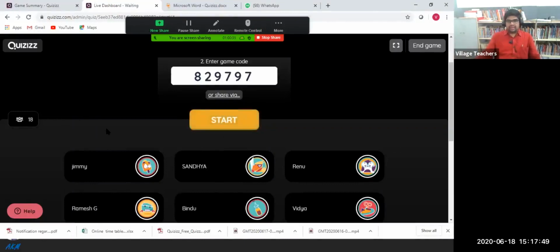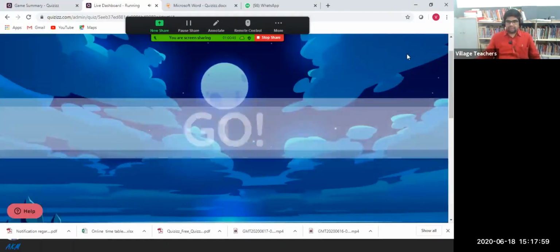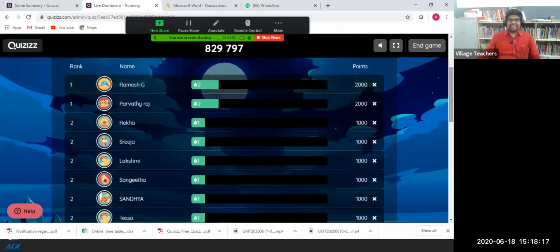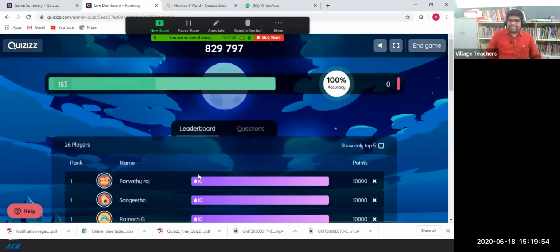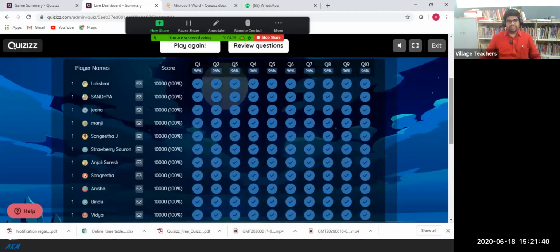Okay, total 18. Shall we start? If you need, you can just switch off the music, no issues. There are no correct and wrong answers in this case. See, like this, we can see the students, and you can practice like this in Zoom sessions. Definitely this will help us. You can see the accuracy bar also, because this is a poll, that's why 100% accuracy. Otherwise, we can see for each question how many students are giving the correct answer and how many the wrong answer. Okay, all done. Once everyone is done, we'll get the message all done and the corresponding score like this. This is a poll, so no need of any cross-checking.